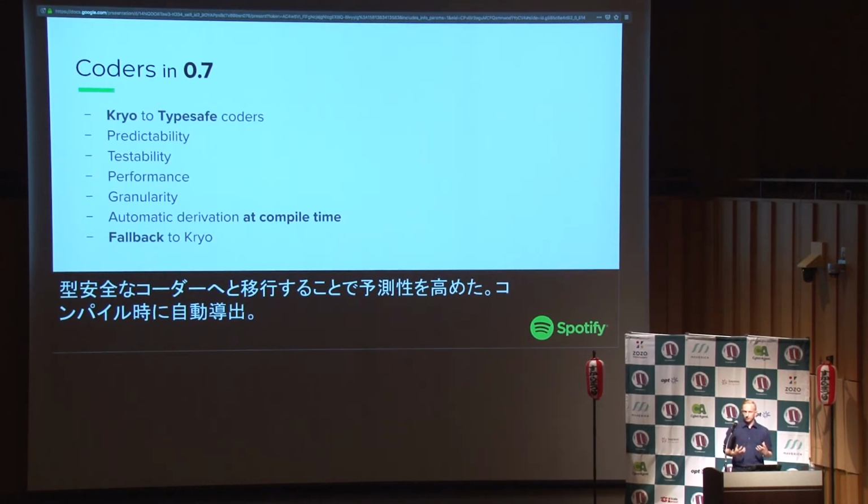But we didn't want the user to have to spend time writing serialization logic. So we want things to be automatically derived at compile time. And in case we couldn't do that, because, for example, if you're using a Java class, you might not have enough information at compile time to derive the coder logic, then we would fall back to Kryo, so that in most cases you don't really have to care about it.